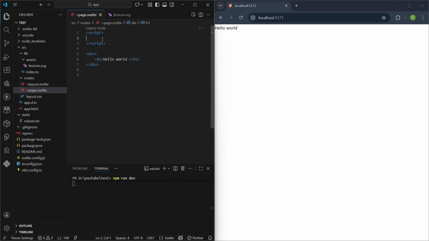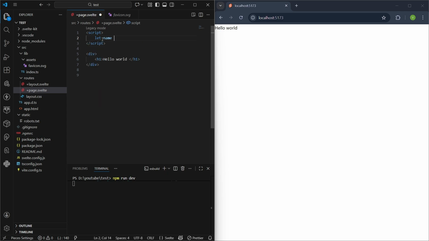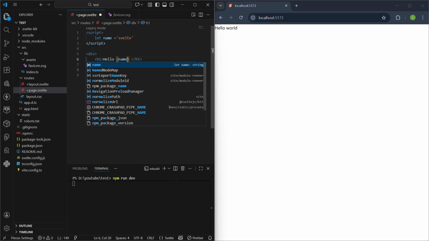So for using the script tag, let me use one of the Svelte concepts, that is rendering with curly braces. I have created a variable name with let, and then I'm going to render this over here with curly braces.